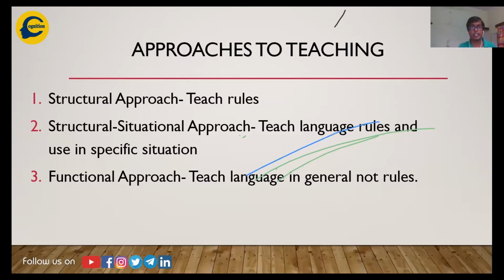We already did a webinar previously on communicative language teaching, which is based on this functional approach. Because I need language for communication, let's not get into the rules. Let's not let rules intervene in our learning.